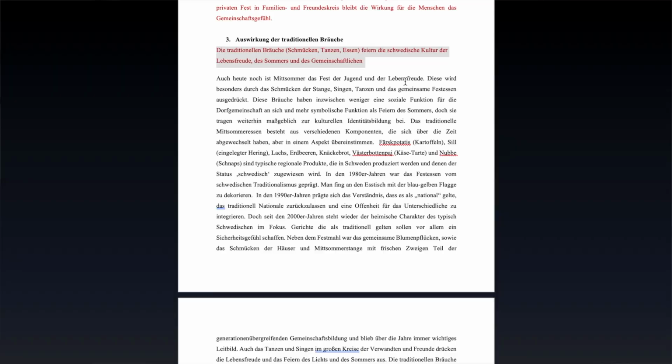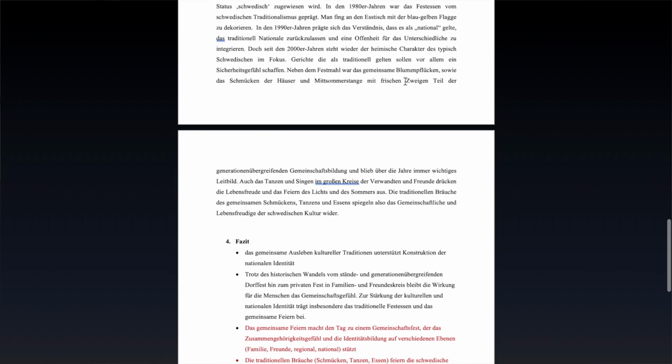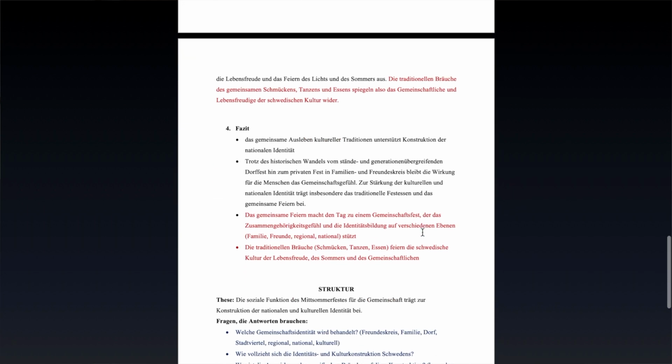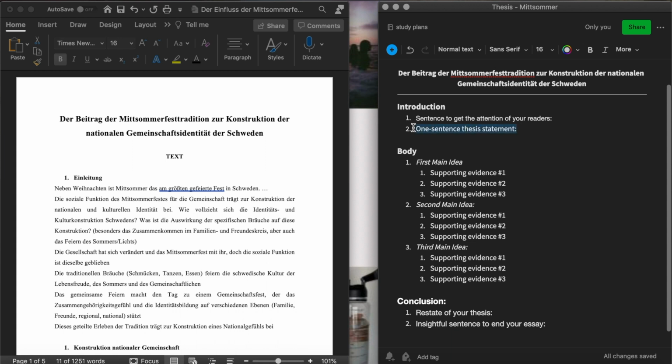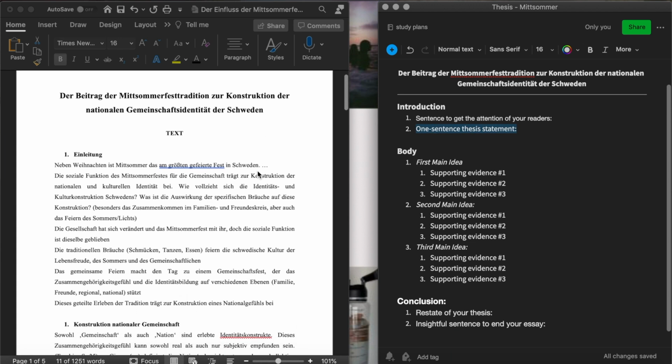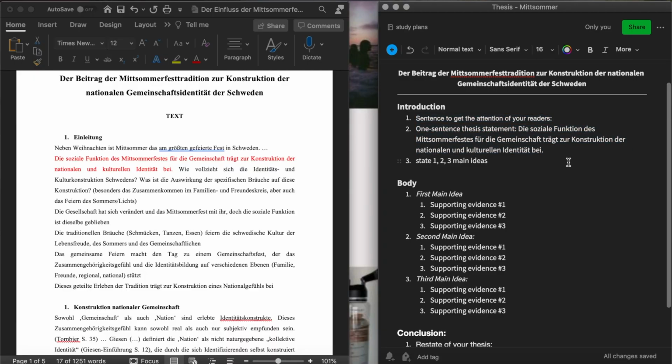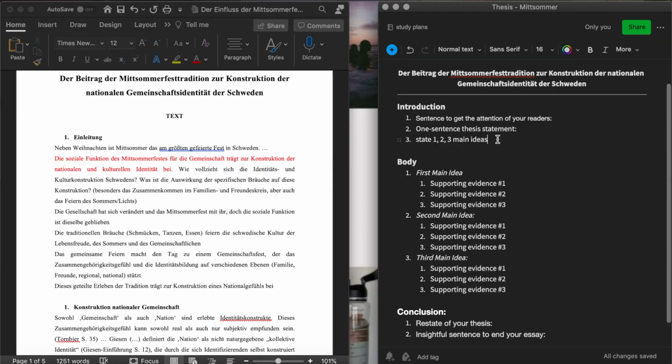I'm putting all the main arguments of every chapter into the summary to make sure that I have included them there. You can see now that I'm trying to compare this with the main structure that I've already shown you in the beginning. So I want my introduction to start with a nice sentence that will pull my readers into the topic and let them know what we are talking about here. Then I will give my thesis in a precise sentence, in one sentence. Don't make it too long, just say what you want to say and that's it. And I will also already state my main 3 ideas.